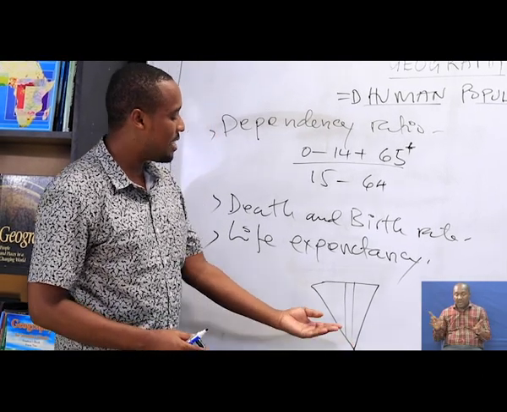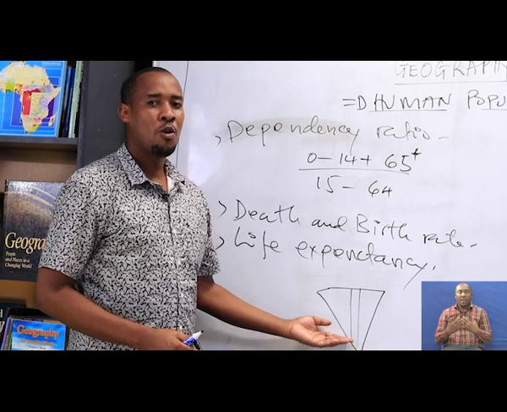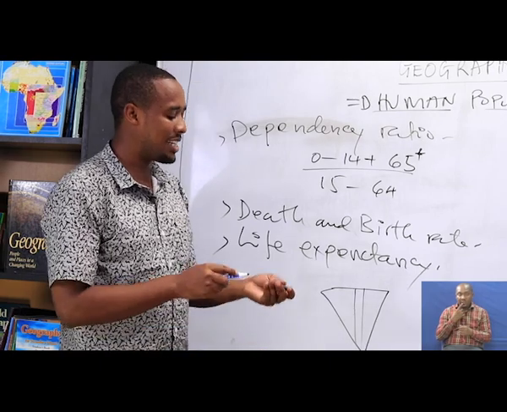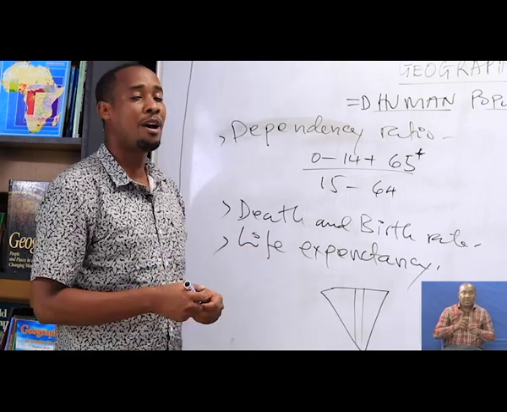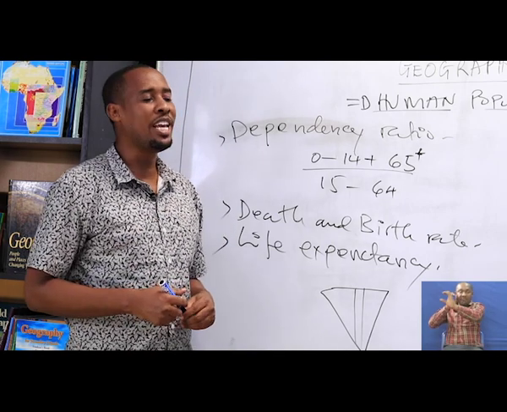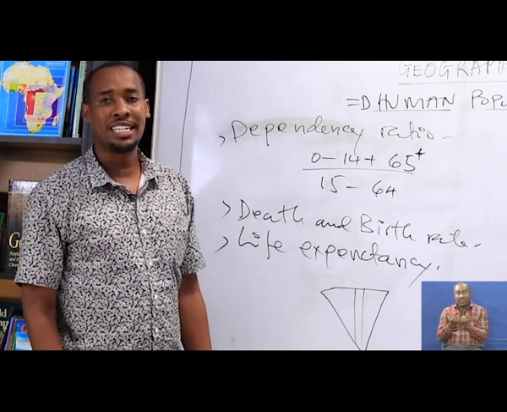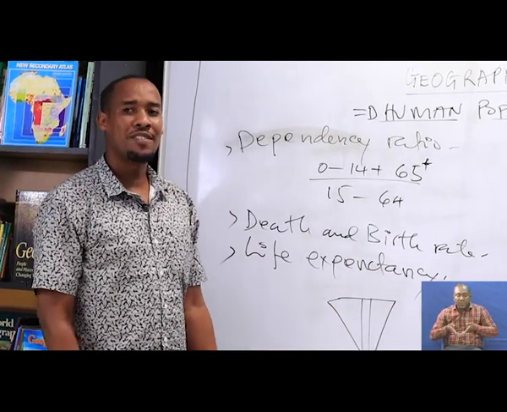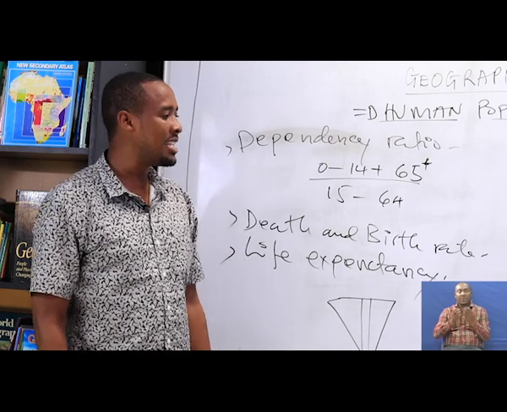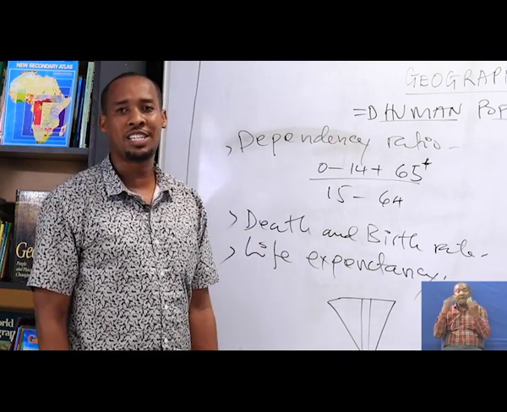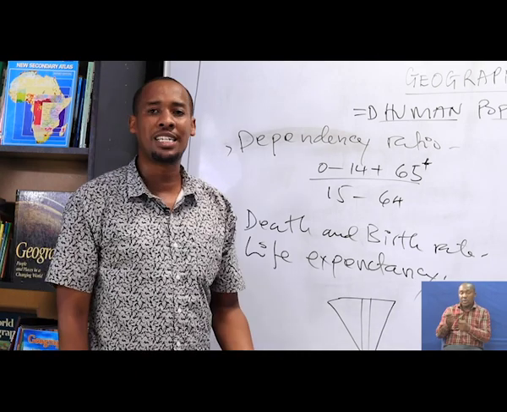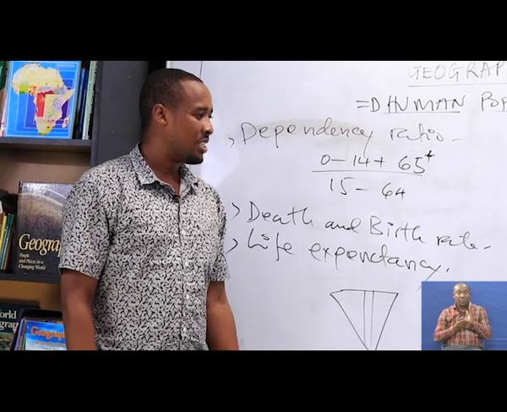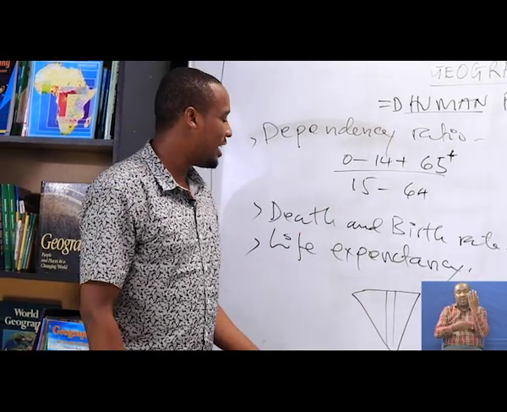This indicates the birth rate is low. Now, what caused the birth rate to be low here? We have several factors. Some of the Scandinavian countries have decided to adopt family planning as a program of controlling the birth rate, compared to third world countries, whereby most of the third world countries, for example in the first pyramid, have decided to adopt family planning, but not for the purpose of controlling population. The main purpose there is to implement human rights as well as to improve maternal health, not the aim of controlling the population.